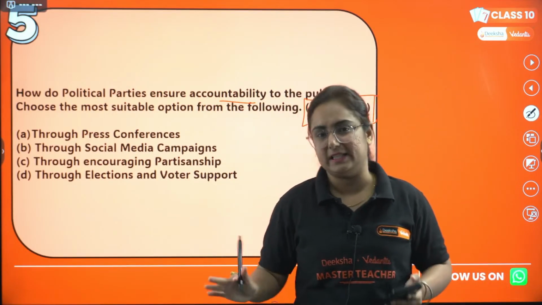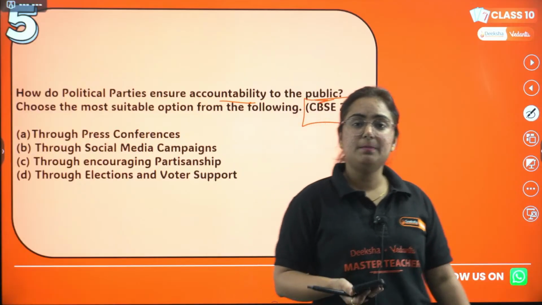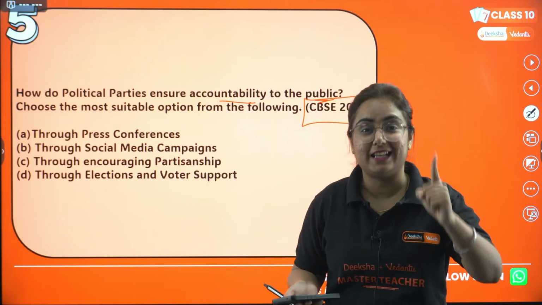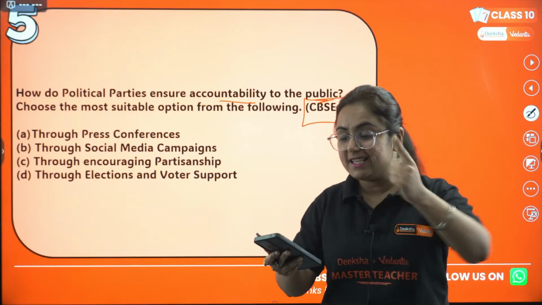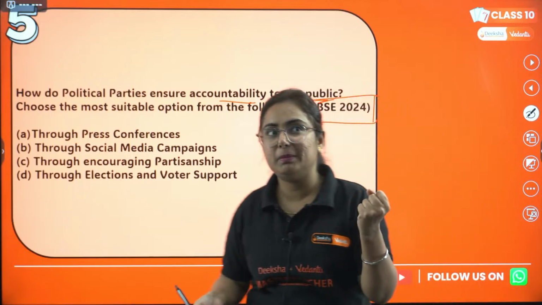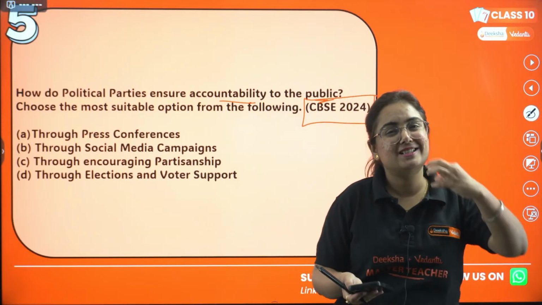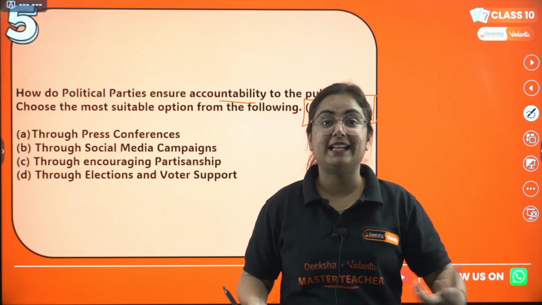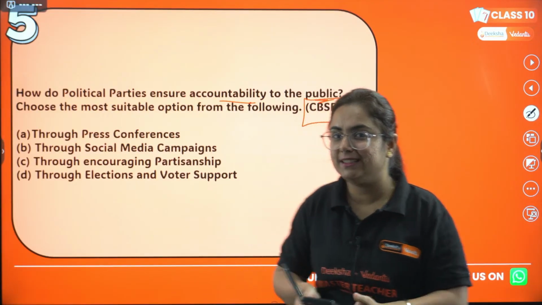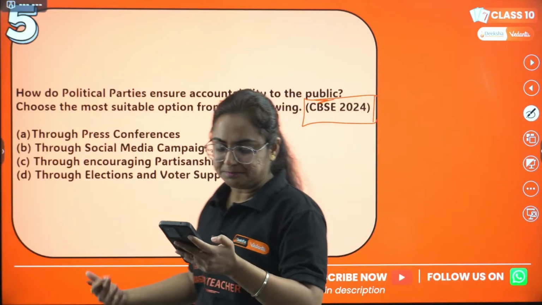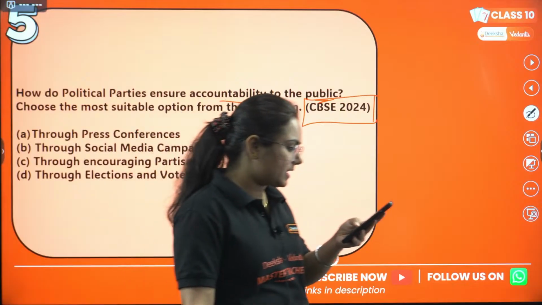This is very easy, right? A political party becomes accountable only for one thing, and what is that one thing is the correct option. I have just given you the hint. You might be seeing that in some region of India right now the government is very active. Find out the reason why, and the reason is the answer. Yes, give the correct answer. Let's see whether it's correct or not.